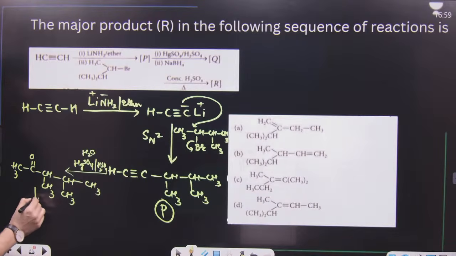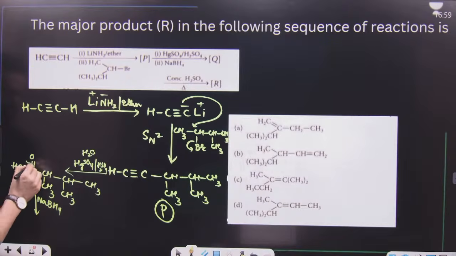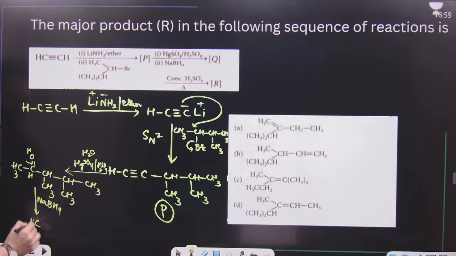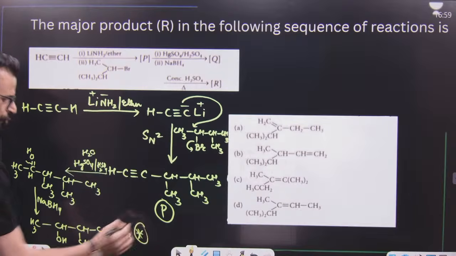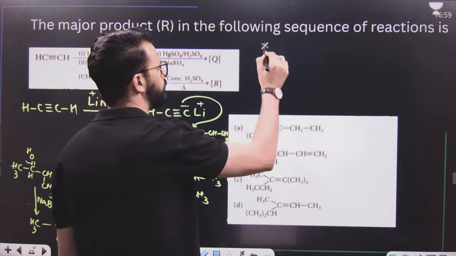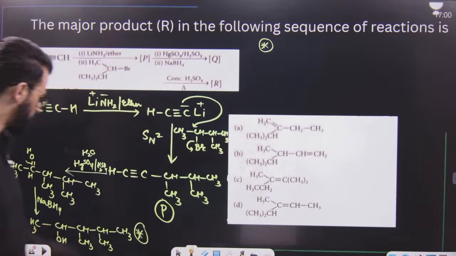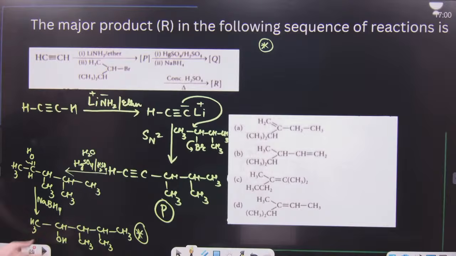This on treatment with NaBH4. That means NaBH4 will reduce this ketone by breaking this bond, adding hydrogen to this, hydrogen to this. So we will first get an alcohol, and the alcohol is like this. Now, let me show this one over here. This alcohol is basically the product Q.